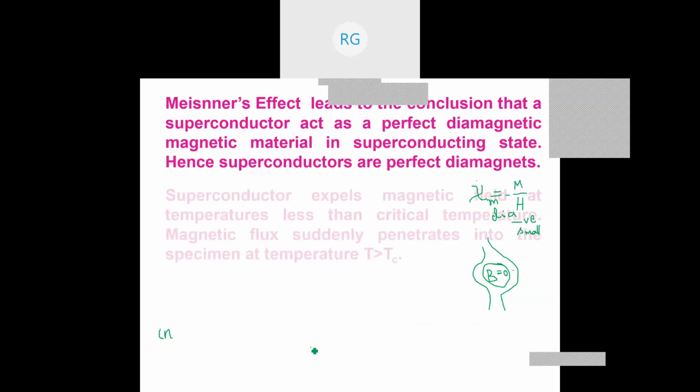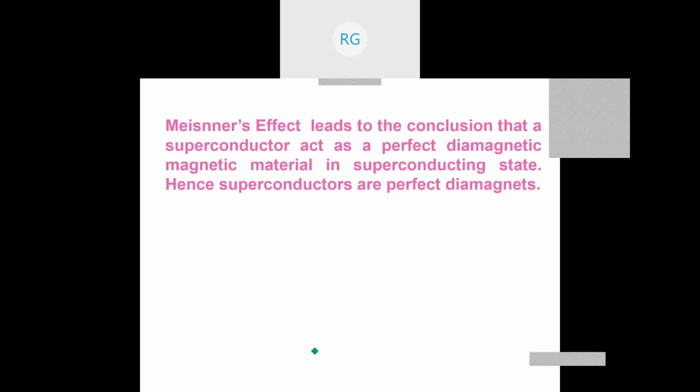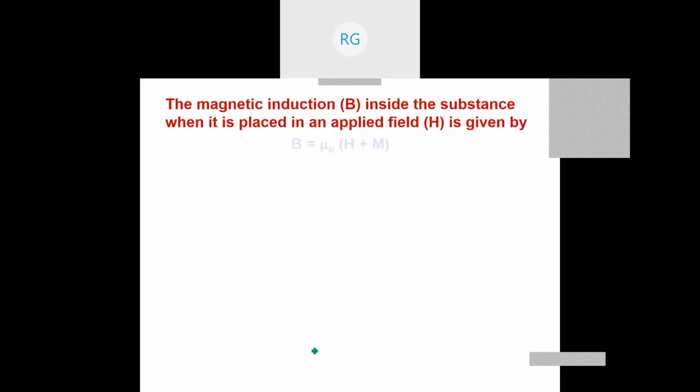So we will now see the relation between these for this class. Meissner's effect, we have seen it. The magnetic flux inside a substance when it gets magnetized, and H is the magnetizing field we are applying. We keep a material here and it gets magnetized, and this is called magnetization M. This is the field H applied, and B is the magnetic induction.